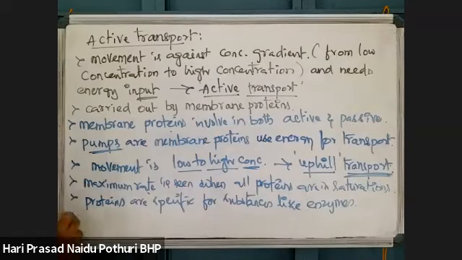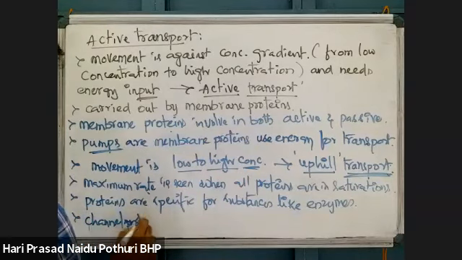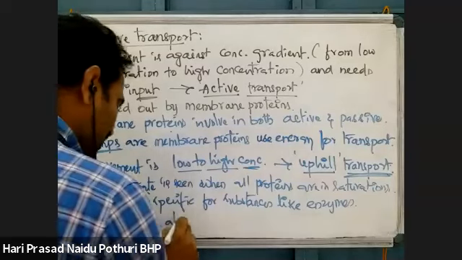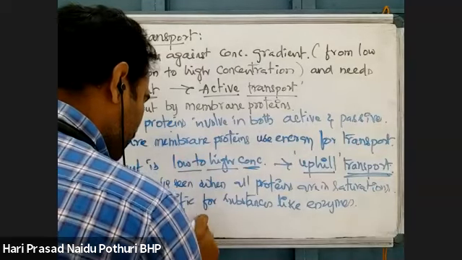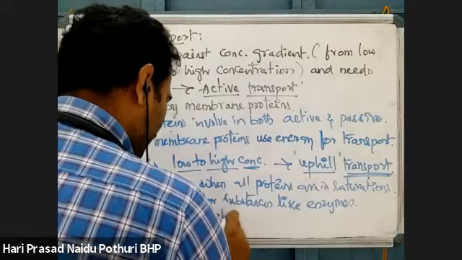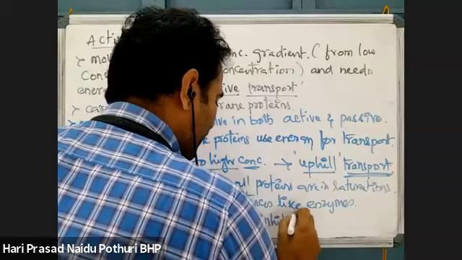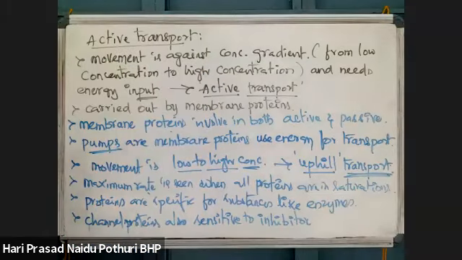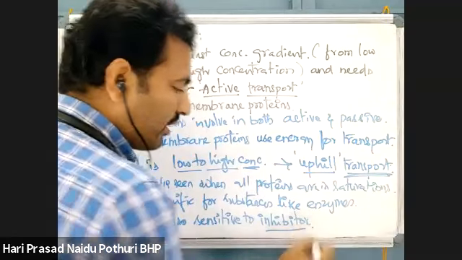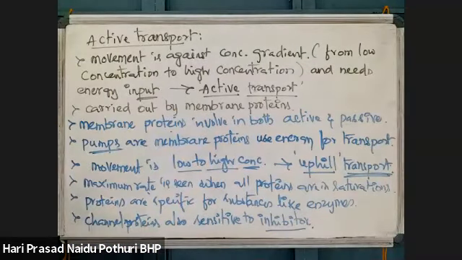These channel proteins are also sensitive to inhibitors. If there is any inhibitor, then the rate of active transport will be decreased.